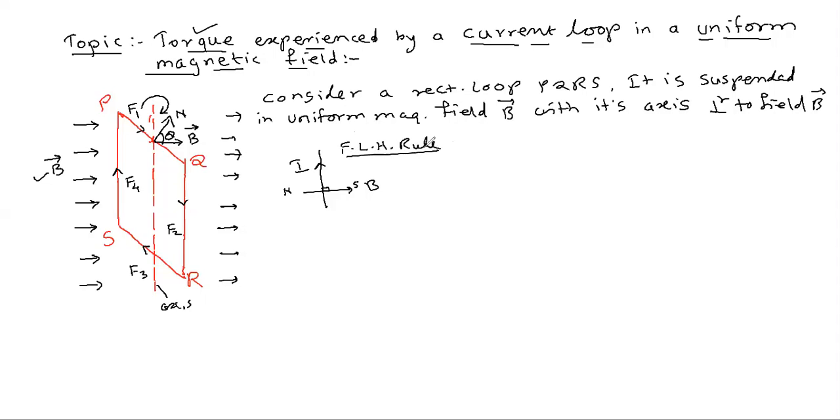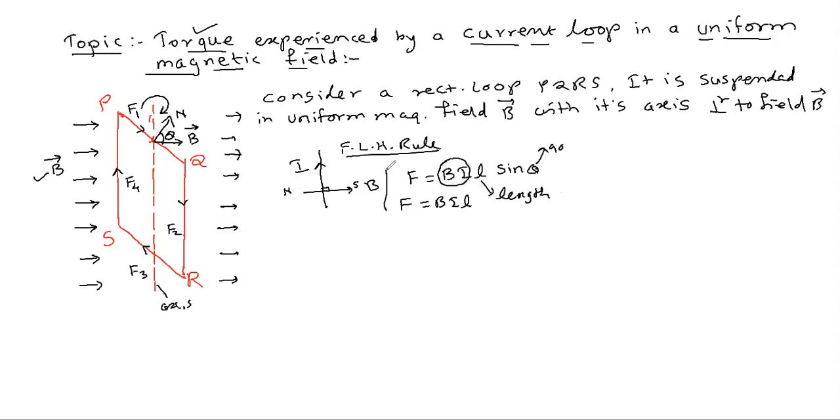Okay, and what is the formula for that one? F is equal to BIL sin theta, where this theta will become 90 degree. So finally F is equal to BIL. Now dear student, यहाँ पे जो एंगल थीटा था वो किसके बीच में था? B and I. L is what? Length.